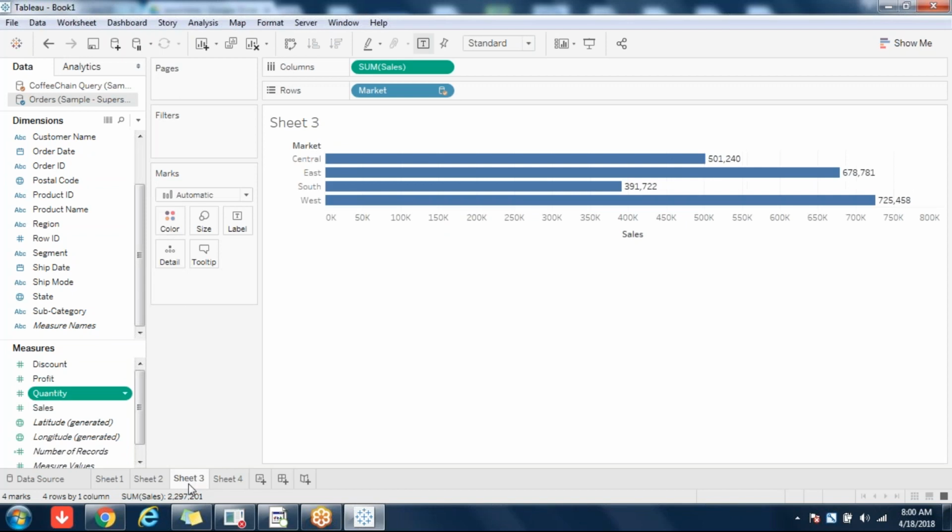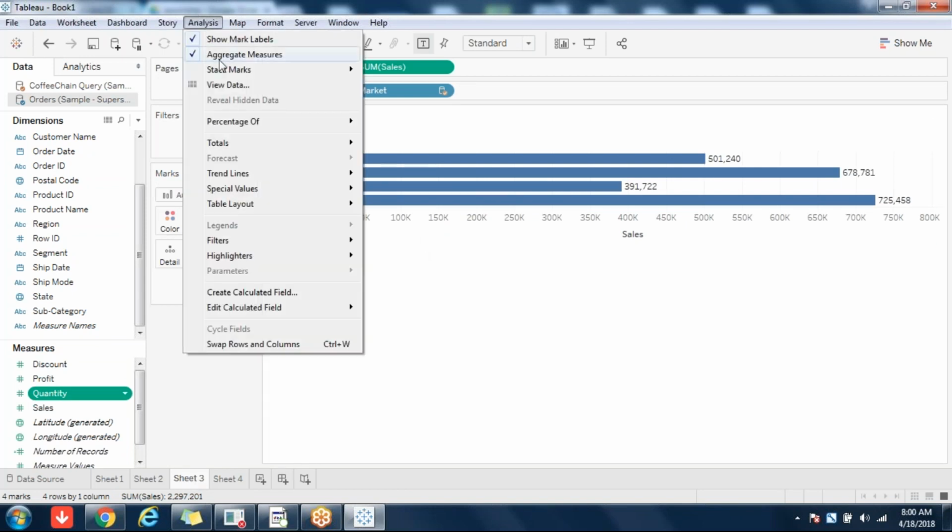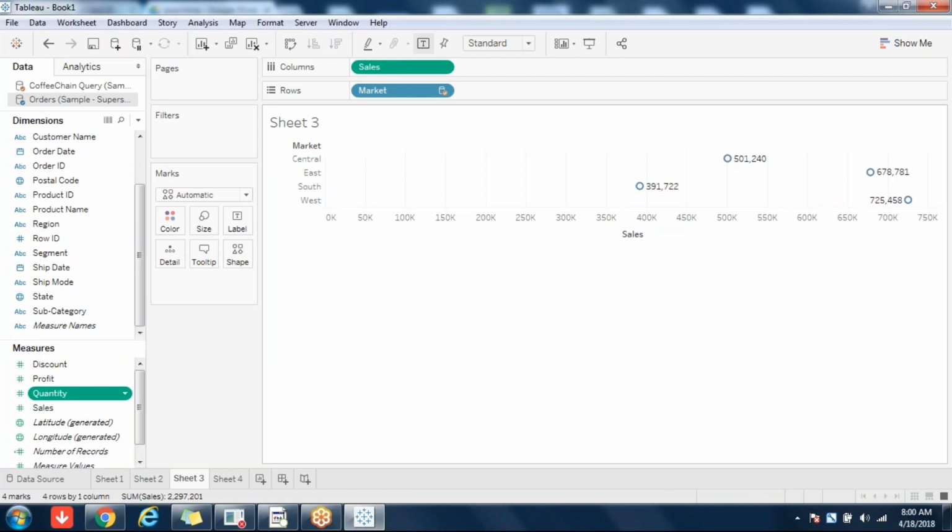You see here, I'll go to the other chart where blending is done, and I'll remove aggregation here. You observe that. What happened? Nothing happened. It is still aggregated only. You see that sum of sales became sales, but the system is cheating us. It didn't remove the aggregation. It just changed the mark type. You are seeing the same numbers: 501, 678, 725, 391. Only one aggregate value.